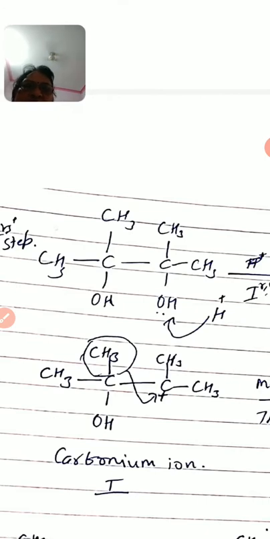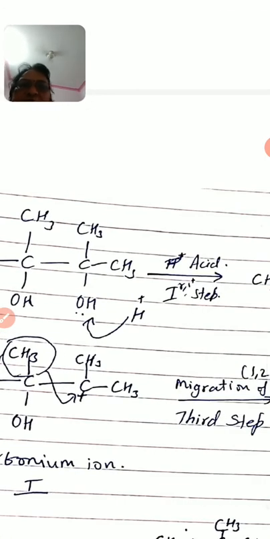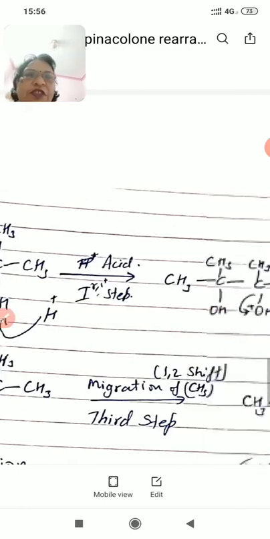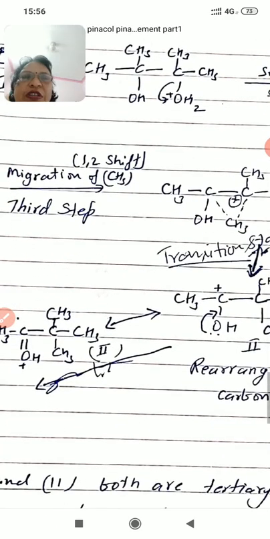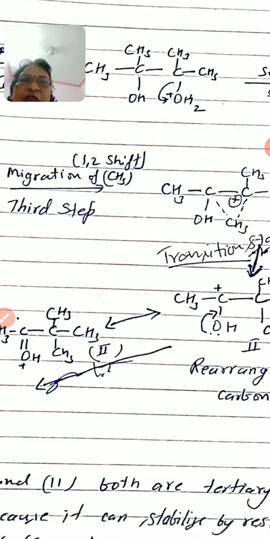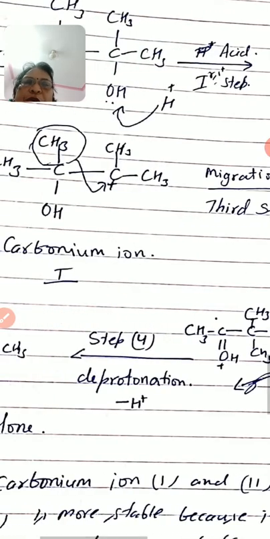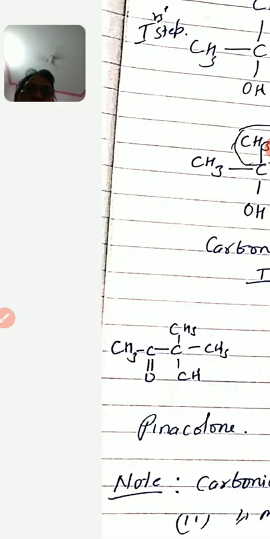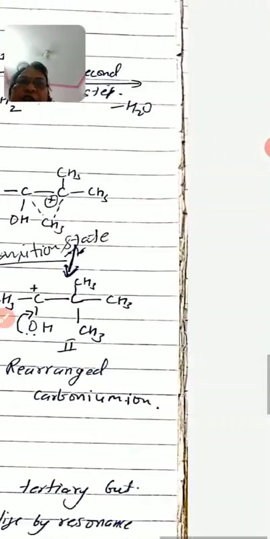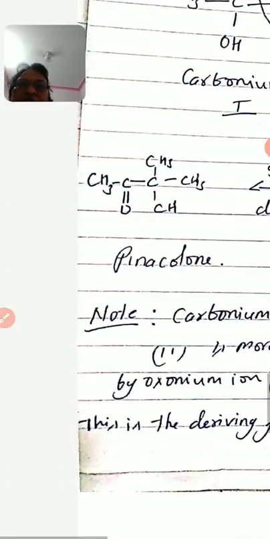This carbonium ion undergoes rearrangement and shifts to give second carbonium ion. Second carbonium ion is more stable due to the resonance, and which on liberation of proton finally gives the ketone, pinacolone. So this is the mechanism for the pinacol-pinacolone rearrangement.